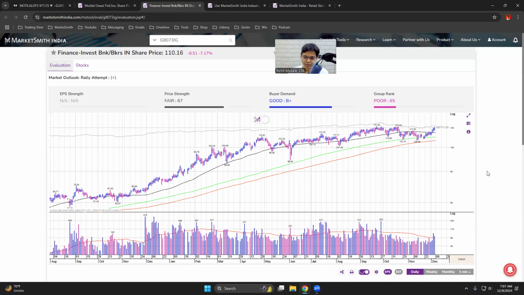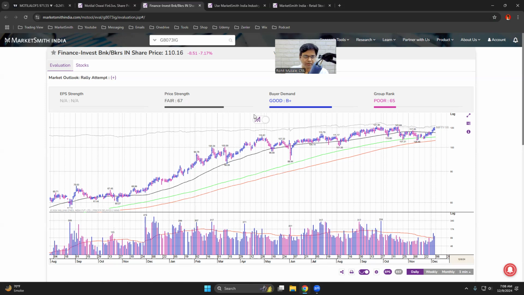A leader is a stock which has good earnings, good sales, good return on equity, very good margins. If all of these characteristics are the best in the industry group, that's a leader. Now it may not have the best market cap in the industry, but generally companies with these kind of numbers, if they are the best in the industry, will have the highest market cap within the industry group.